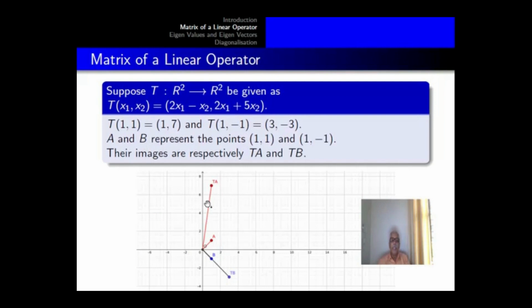Let us make a geometrical marking of this. T(1,1) equal to (1,7). A is the point representing (1,1). The image is (1,7), TA, and (1,-1) is the other basis vector. Its image is (3,-3) along the same line. So A and B represent the basis vectors, which are points (1,1) and (1,-1). Their images are TA and TB.